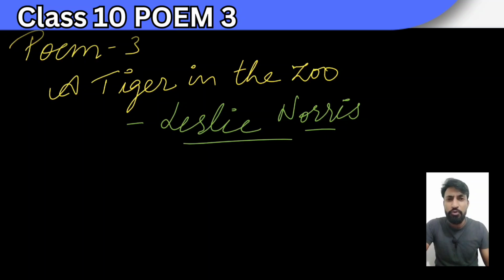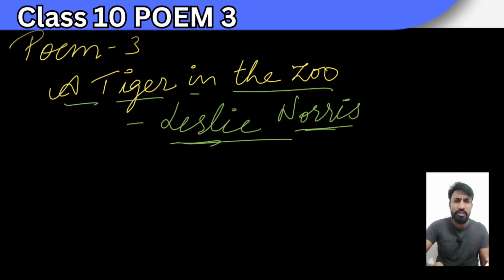In this video, I'm teaching poem number 3 of class 10th. Its name is A Tiger in the Zoo, written by Leslie Norris. So what is this all about?